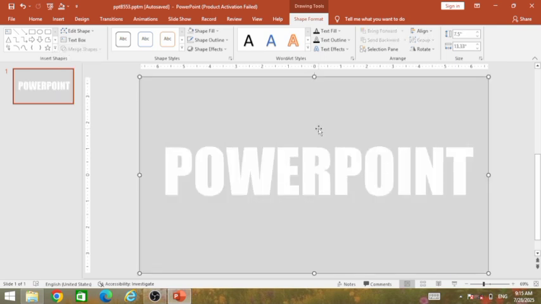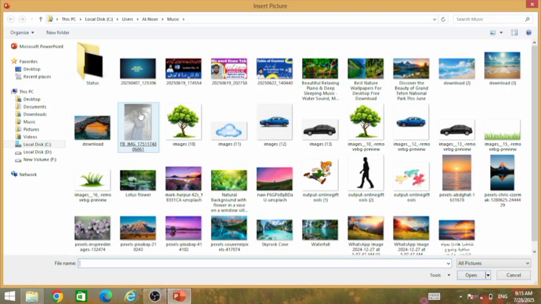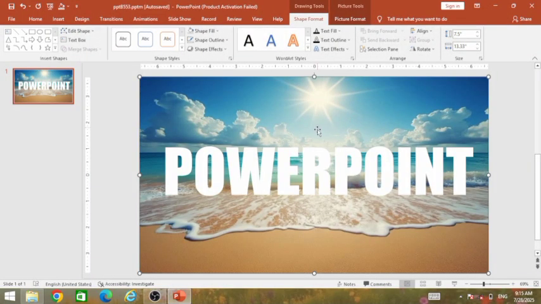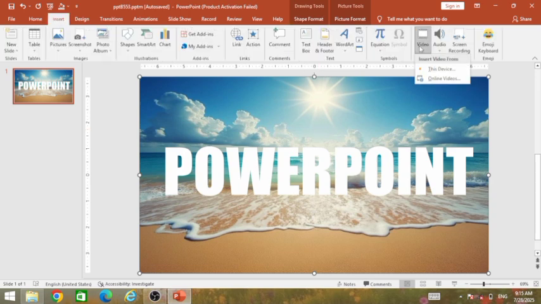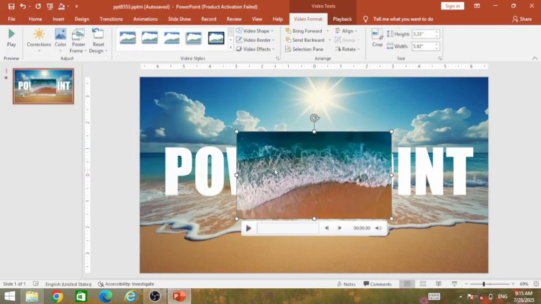Now this is amazing. Now I am going again to Shape Fill, go to Picture, work offline and I am inserting this one. Now this is perfect. Now at last I am going to insert the video. Go to the Insert tab, go to Video, This Device and I am inserting this video.